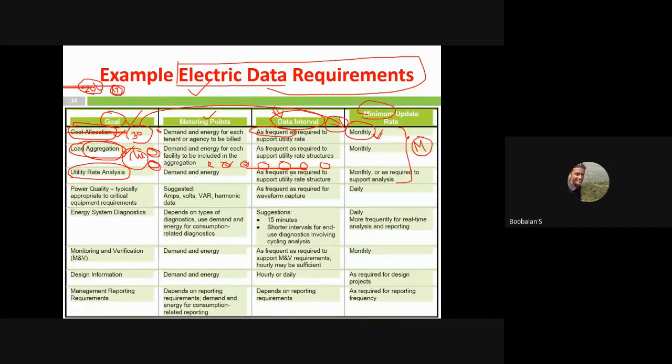And then definitely in our southern India, maybe all over India, we have a monthly bill about 30 days once. That's why the minimum updating of metering data will be monthly at least once, right?